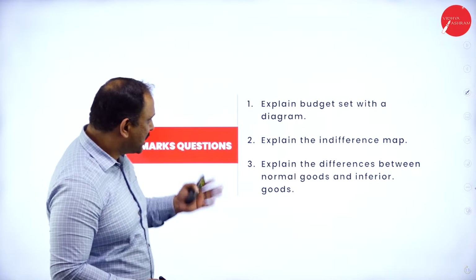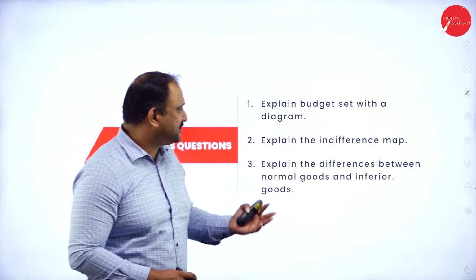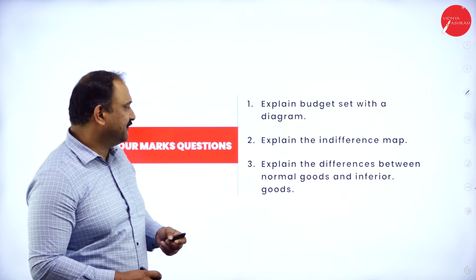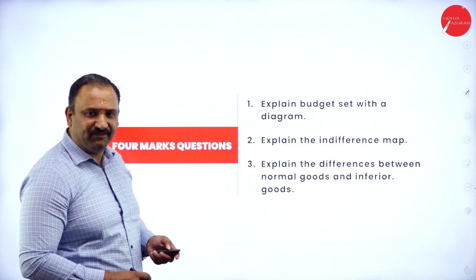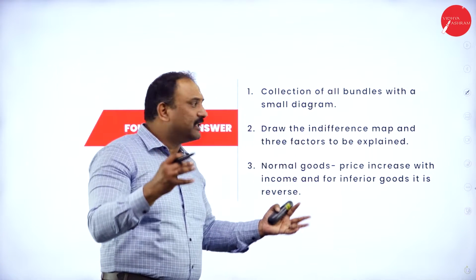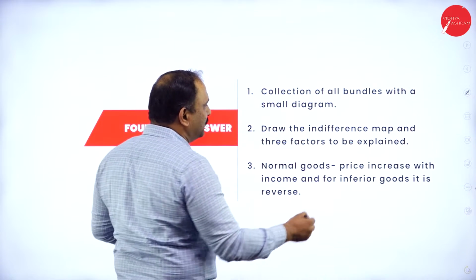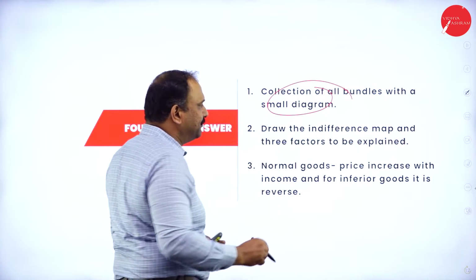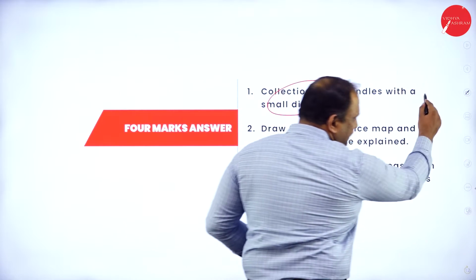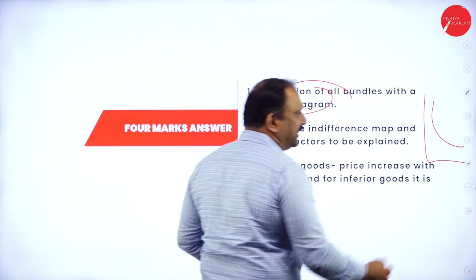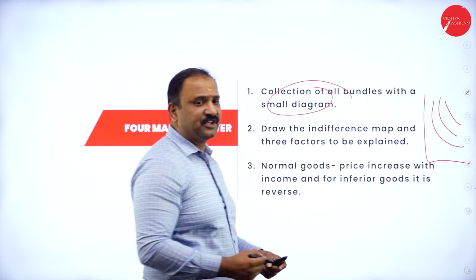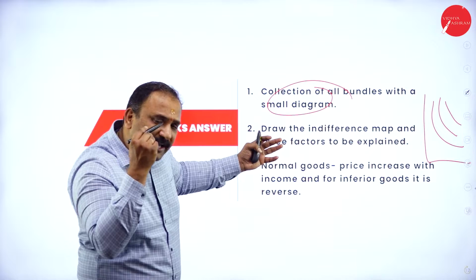Moving further, the 4-mark questions: explain budget set with a diagram, explain the indifference map, and explain the differences between normal goods and inferior goods. So let's go with that. We know about the budget set. You're going to write about the collection of all bundles with a small diagram. Next, when we talk about indifference, you need to draw the indifference map. Most of you know this will be the indifference map, which you will start getting like this, 3 indifference curves. Based on that, you have to explain the factors.